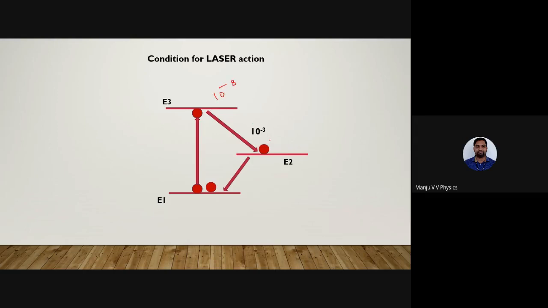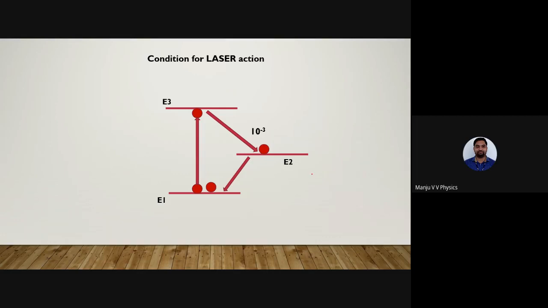Why does it stay for 10 power minus 3 second, whereas here 10 power minus 8 second? The reason is very simple. As the energy level goes on increasing, the time of staying in that energy level goes on decreasing. Remember this. So it stays for here like 1, 2, 3, like that. Here it stays for 1 second, like this. As the energy level goes on increasing, the time of staying in that respective energy level decreases.